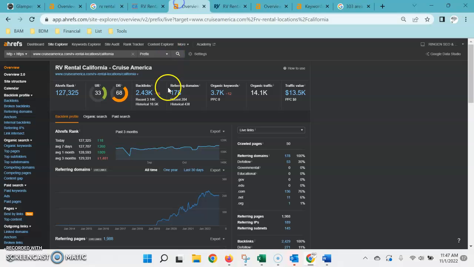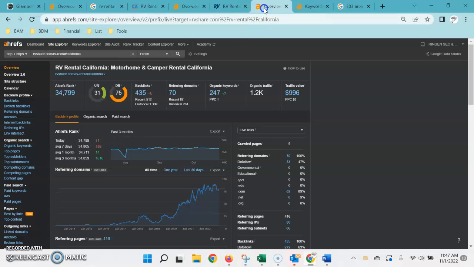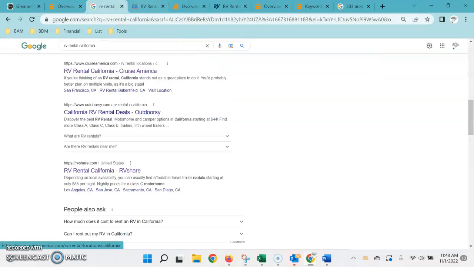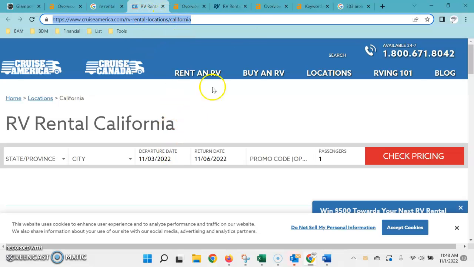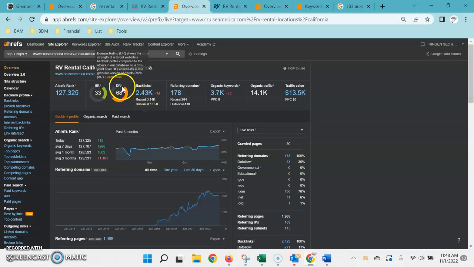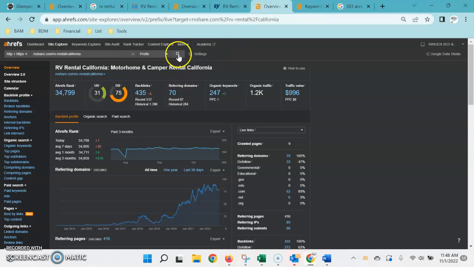So looking back at some of these top sites, you can see based on the number of sites and links that they have going back to them, why Google has placed more authority and trust into their websites and therefore ranking them higher. Something to also note here is that a lot of these companies that are national, the trust rating that you see here is kind of inflated because this is showing their entire domain. What we're needing to compete with is literally just their individual page. So their page just for California is the page that we have to compete with. So you can't really take a lot of this into consideration. What we're basically looking at is how much authority they have built onto each individual page.